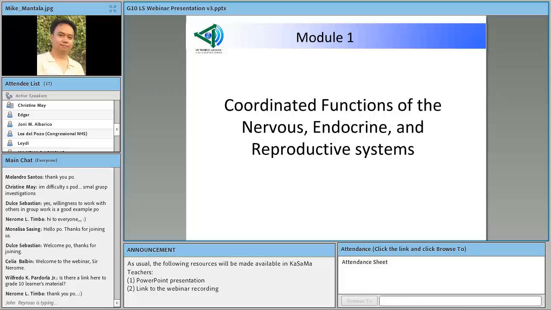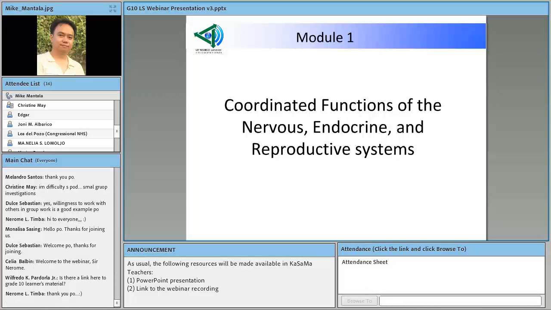We do not tackle or cover endocrine system independently of nervous and reproductive systems. What we do is we introduce very gradually the different concepts, the different processes, the different principles that they need to learn, okay, when they get to encounter ideas concerning the nervous system, the endocrine, and the reproductive systems.